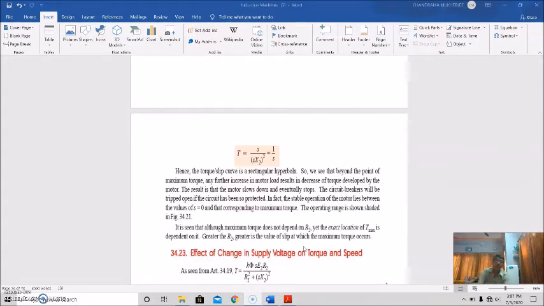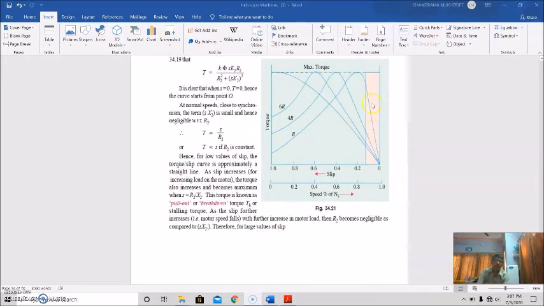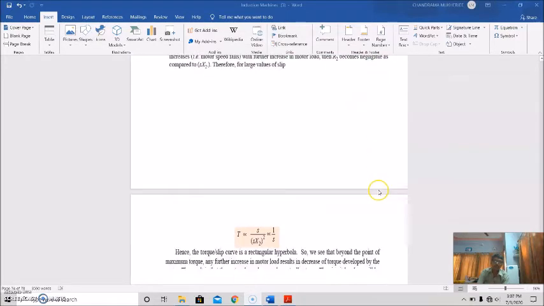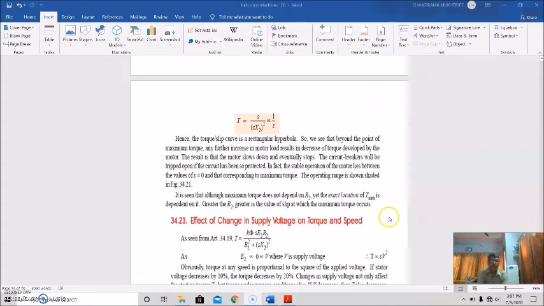The operating torque is shown here in this shadow. This is the operating torque region. Although maximum torque does not depend on R2, yet the exact location of Tmax is dependent on it. So the greater the R2, the greater is the value of the slip at which the maximum torque occurs.